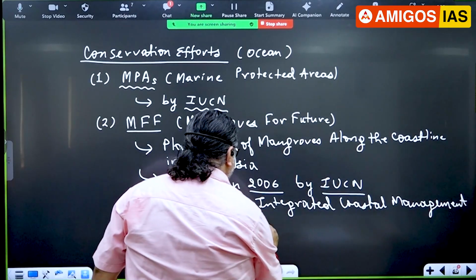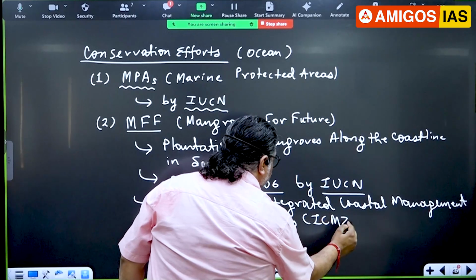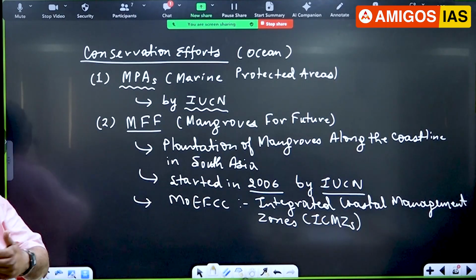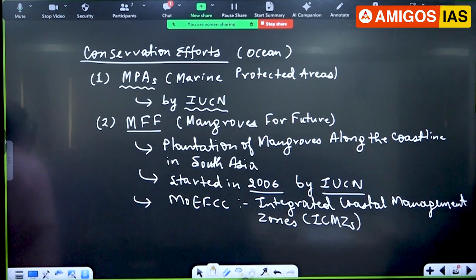We declare zones, ICMZ. What we do there is manage the coastal area in terms of plantation, in terms of supporting local people, fishermen, their livelihood, and also conservation of endangered species. So we have this program there.